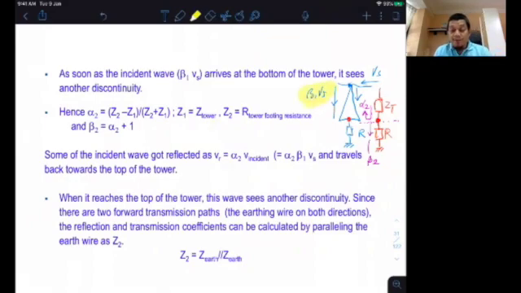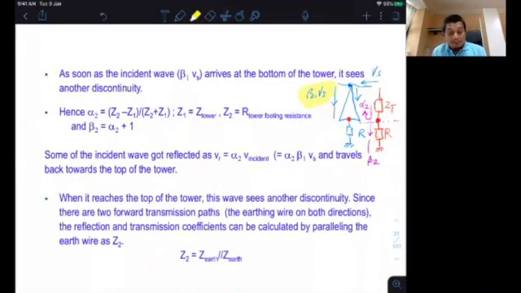It will get reflected by alpha 2 at the bottom of the tower, and some of it will be injected into the grounding system, tower footing system, R. So that's why your tower footing resistance is very important, because the lower the R, the better the energy will be absorbed into the ground.